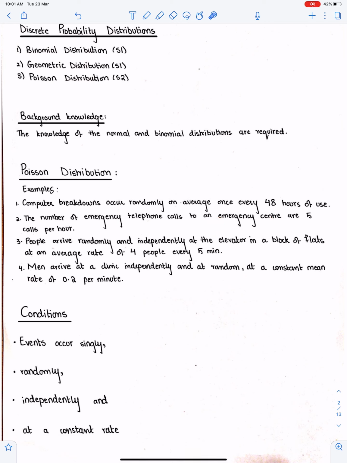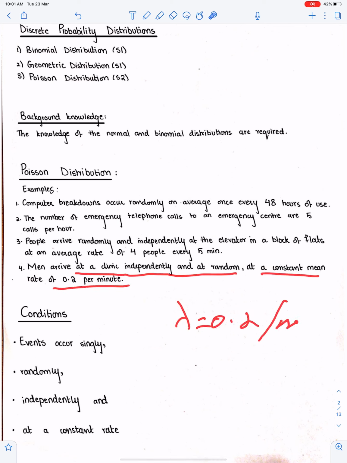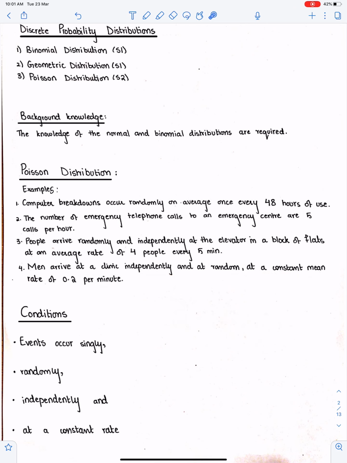People arrive randomly and independently at the elevator in a block of flats at an average rate of 4 people every 5 minutes. So your mean is 4 for every 5 minutes. Men arrive at a clinic independently and at random at a constant mean rate of 0.2 per minute. Here the mean is 0.2 per minute. You should be careful regarding the unit.